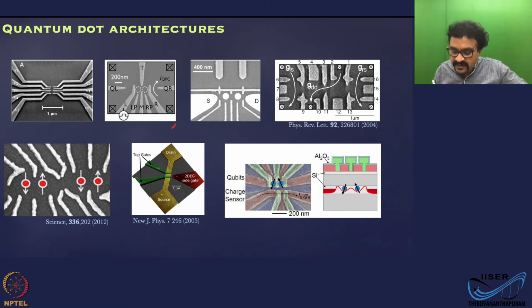You can detect the charges here by observing the current through this channel. This is a slightly larger dot because you are measuring current through it, but these are smaller dots because those are the hosts for the qubit, where the electrons are pretty much stuck. So this is the latest trend in terms of design.